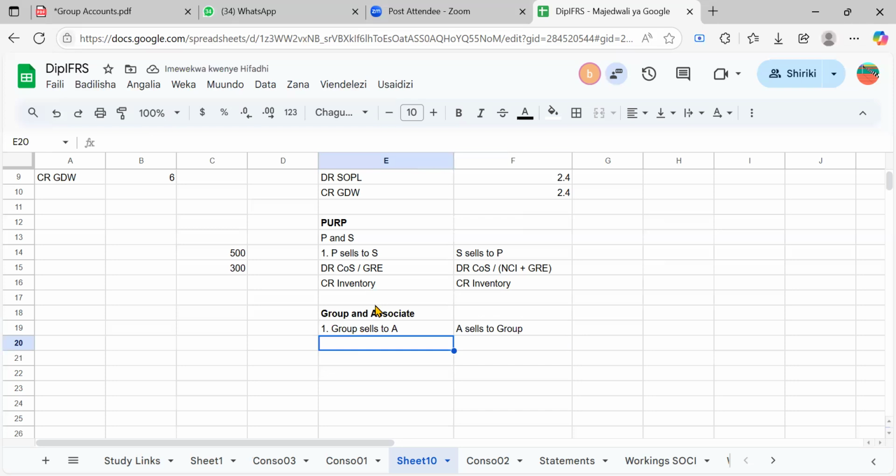If the group sells to an associate, it means the group would be having the profit and the associate would be having the inventory. So if the group has the profit, obviously the group is going to eliminate that profit, right? The associate is having the inventory. You cannot expect the associate to remove the inventory, but that inventory is not there. We said an associate is not consolidated. We use equity accounting, so you won't see an asset of the associate. So that's why in that case we resort to this point.